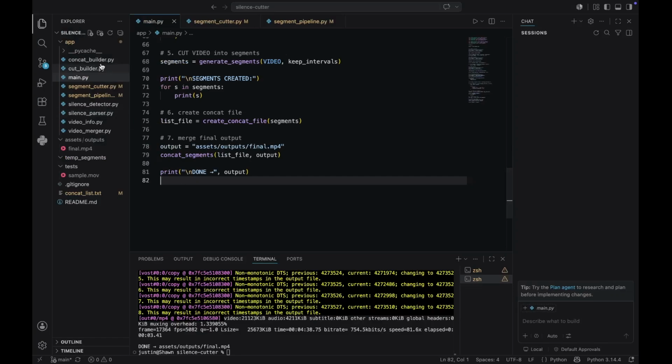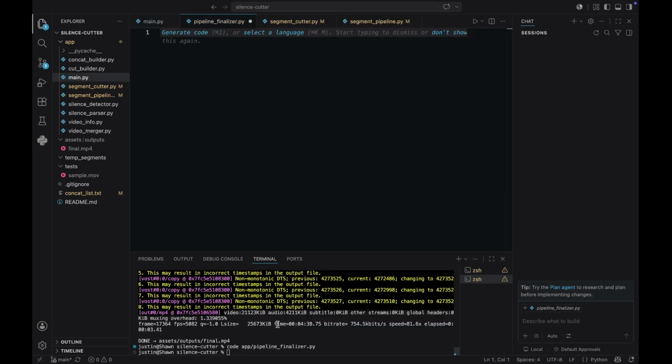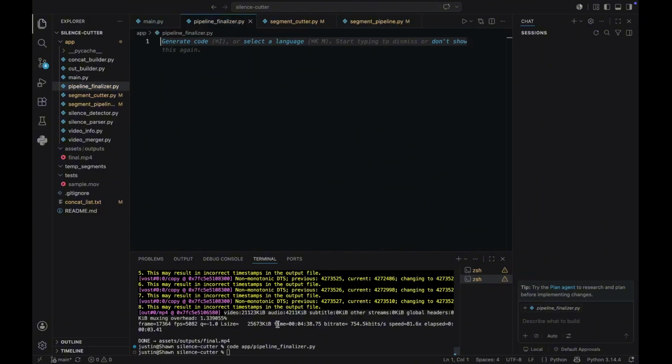Hey guys, so here in our main.py, we're gonna add another process to our pipeline. We're gonna call this pipeline finalizer. What this does is check if the final video was created. Then if successfully created, we're gonna delete all the temporary segment videos that we have in this folder. So it's just like cleanup.